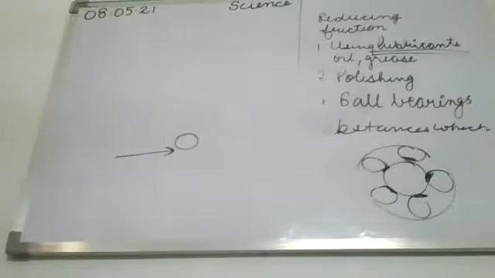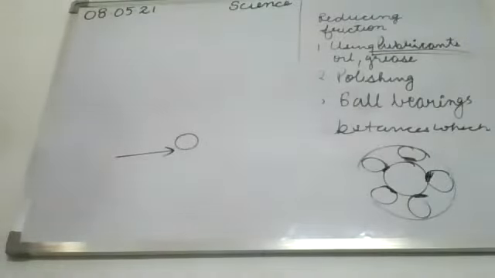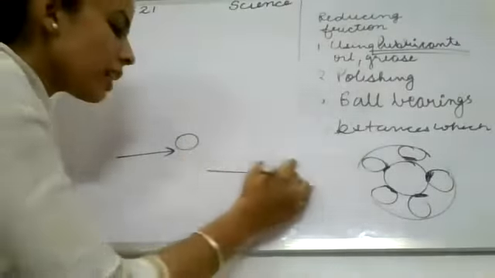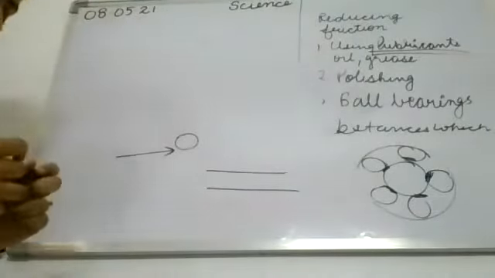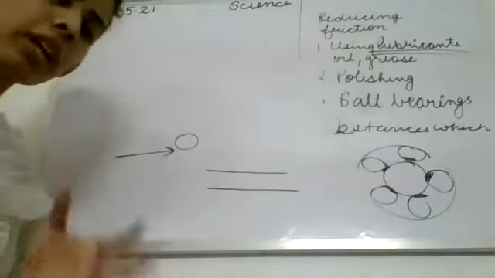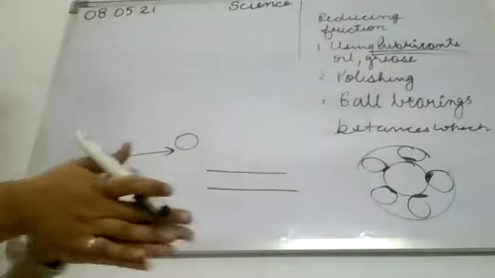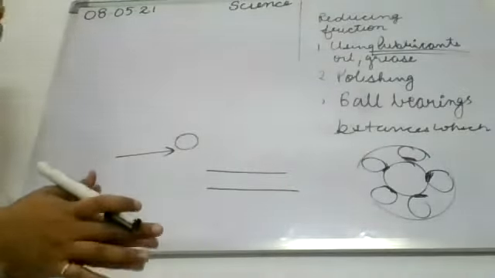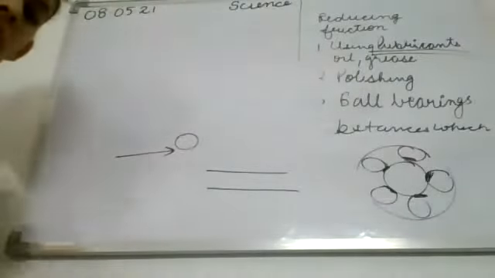And in other machines, we also grease them. For example, we give lubricants to the bicycle or any motor machine, by which there is a decrease in the wear and tear of the parts of that machine. It does not wear out as much. Clear? So the machine will run smoothly. Otherwise, if there is too much friction, wear and tear will start, and it will also produce heat. To reduce that, we can apply grease or oil to the machines.